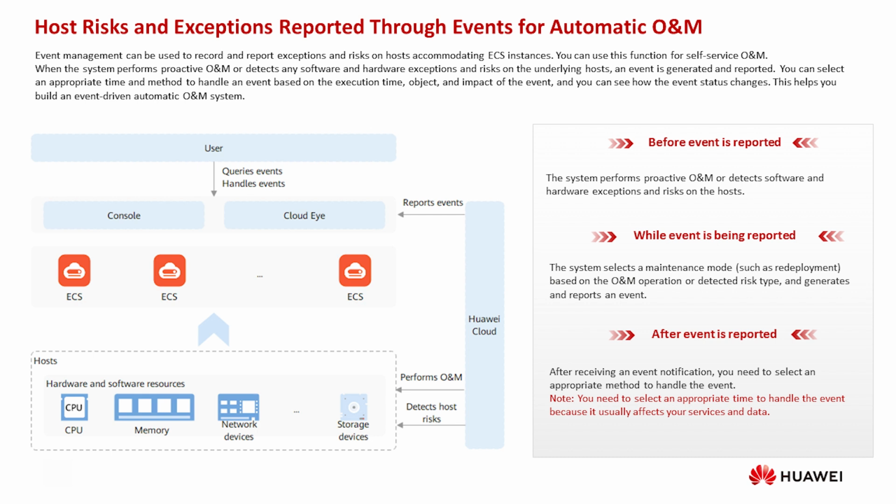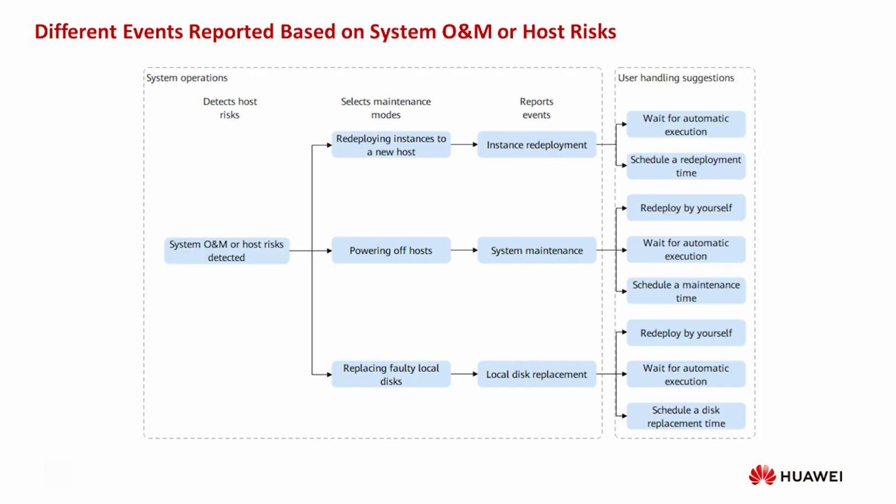To implement self-service O&M, the system generates and reports different types of events based on the system O&M or detected host risks. Different types of events have different impacts on instances. Instance redeployment: instances will be restarted. If the instances use local disks, the data on the local disks will be cleared. You need to back up data in advance.